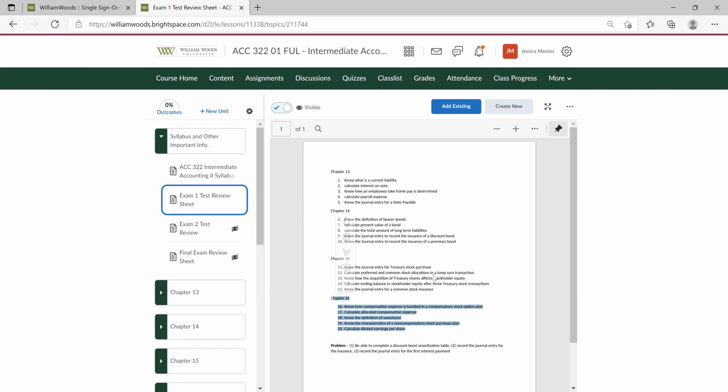That's not ideal. I would have rather been able to go over Chapter 16 together. But between the water pipes freezing and then the snow day, the past 2 days, unfortunately, we do not have time to go over Chapter 16 together. So just focus your studying again on Chapter 13, Chapter 14, Chapter 15, because Chapter 16 is going to be given to you. Are we okay with that? Hopefully nobody's too upset about that.